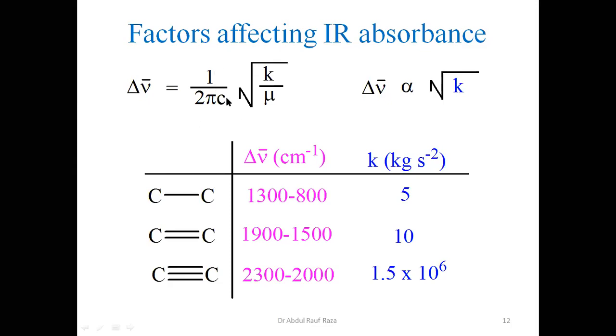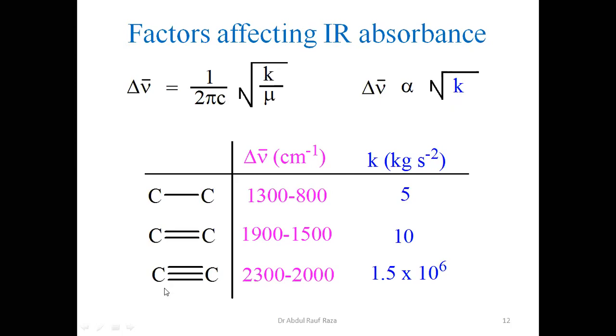So here these are constants, reduced mass and force constant, they are variables. If, let's say, the reduced mass is unchanged between a comparison, then the wave number of absorbance shall depend upon force constant, which from the equation is showing a direct relationship.